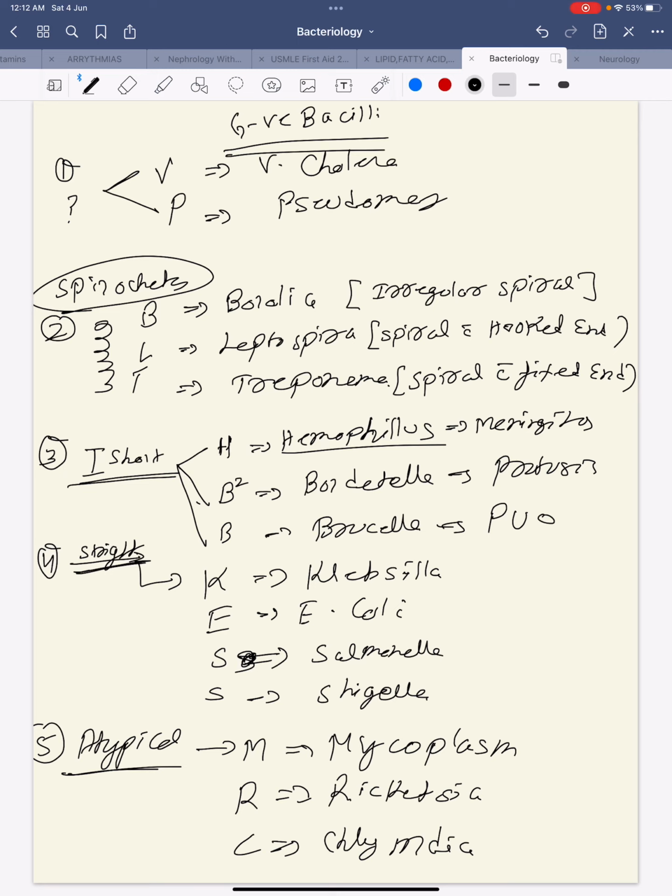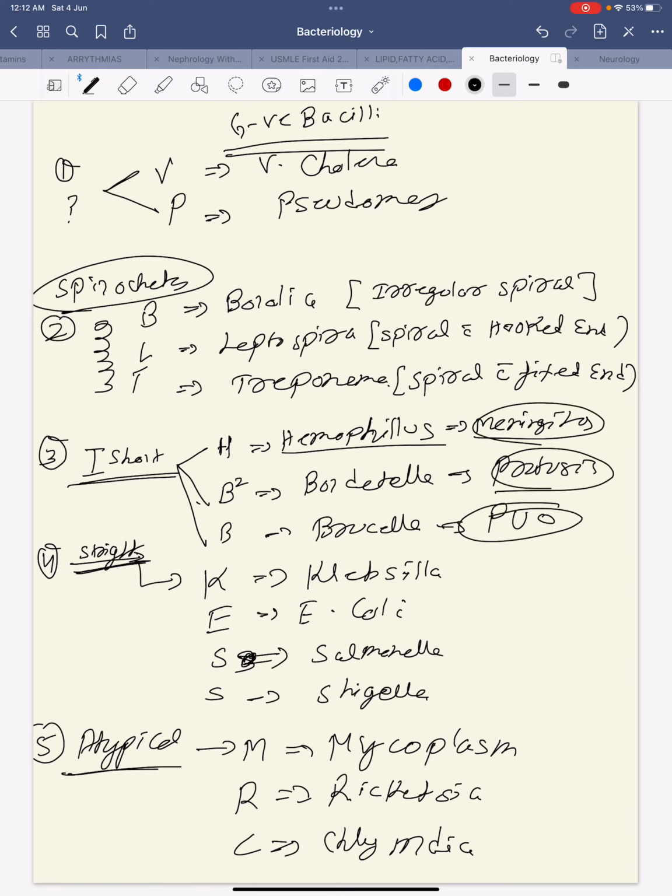So like this, how I remember. See, these are straight. If somebody asks you which one is straight cocci, which is spiral cocci, which is comma shaped cocci, these are not cocci. These are bacilli. So if somebody asks you about comma shaped bacilli or spiral shaped bacilli, by this classification you can understand what you are studying, whether gram negative or gram positive. For everything, you should know the classification first.